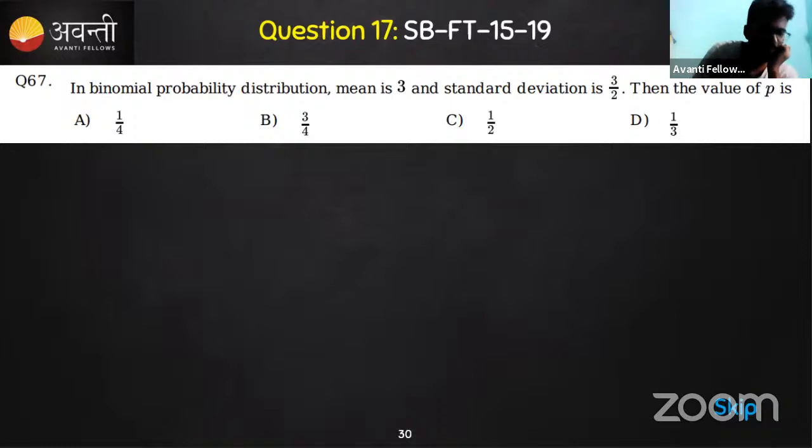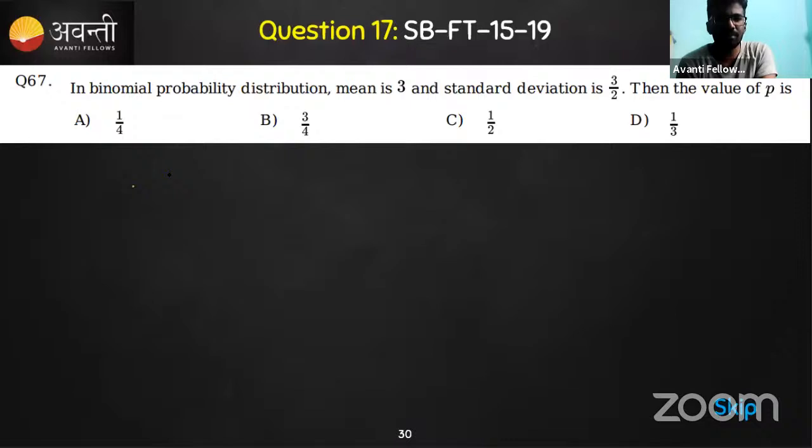So next, another 3 questions we will solve here. What about this? In the binomial probability distribution, the mean is 3, the standard deviation is 3 by 2. So what is the value of p? It requires just 2 formulas to solve it. So do you know the binomial distribution probability theorem? Anybody? So it just requires 2 formulas to solve.